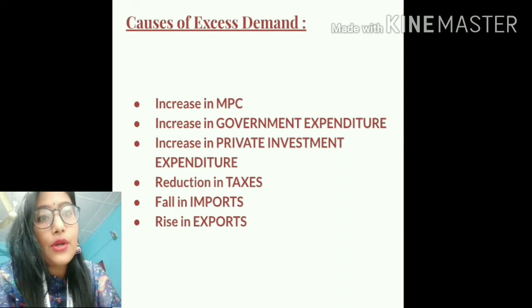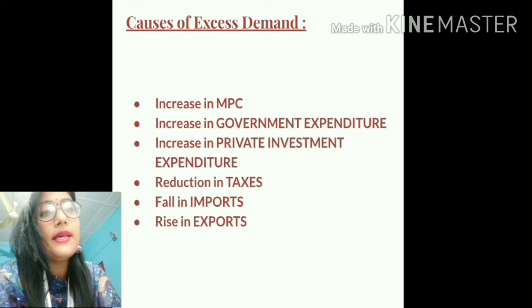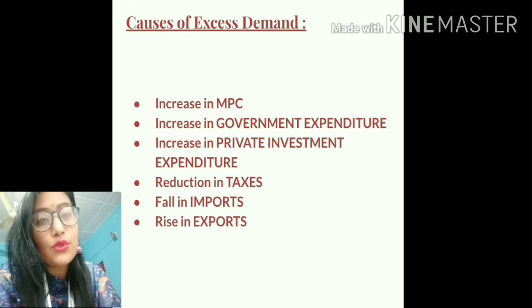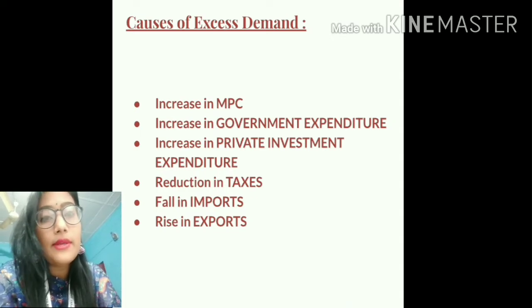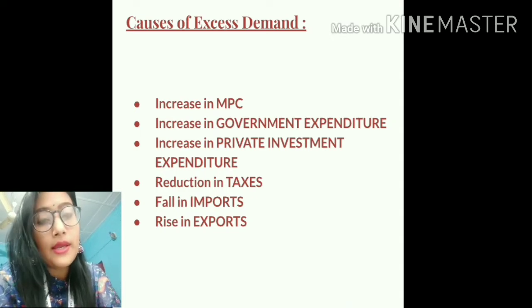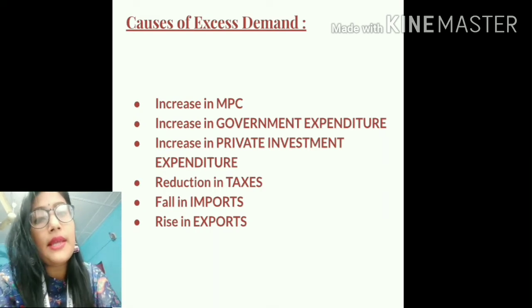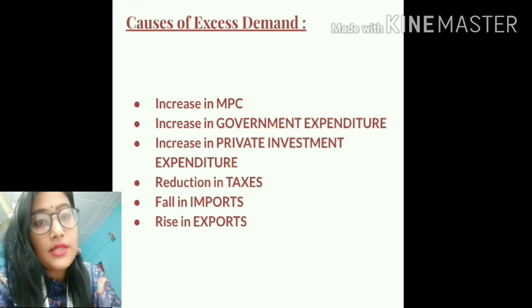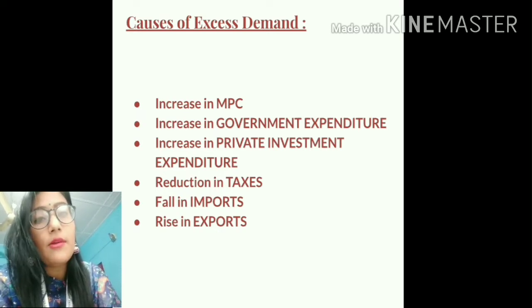The second important cause of excess demand is government expenditure. So students, as already explained, owing to the various commitments that the government makes to its public, the government needs to make various developmental expenditures. The government needs to spend on various developmental projects. So whenever there is a rise in government expenditure, there is a subsequent rise in the demand for goods and services, which leads to excess demand.